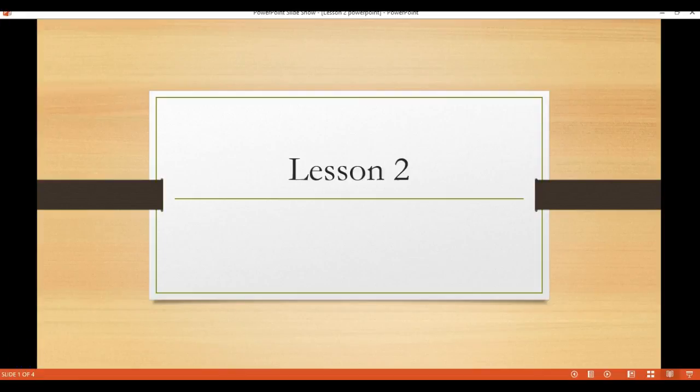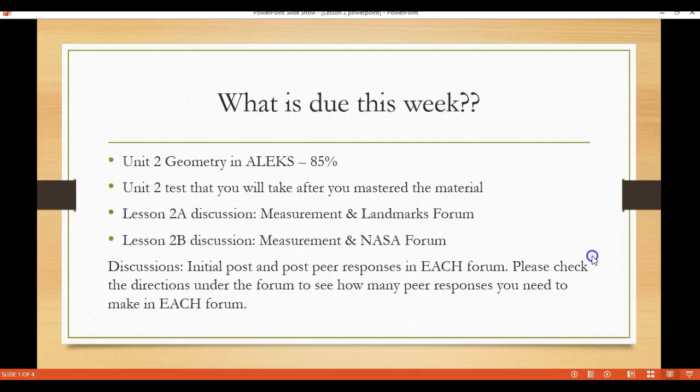Let's start off by talking about what is due this week. You have the Unit 2 geometry piece in ALEKS that needs to be completed with an 85% or above. This means that 85% of your Unit 2 Pi needs to be mastered by Sunday night.